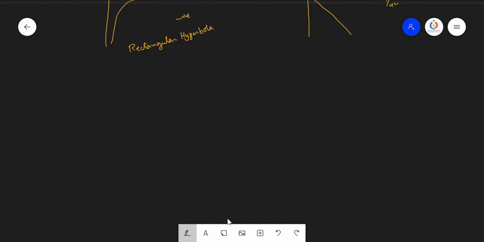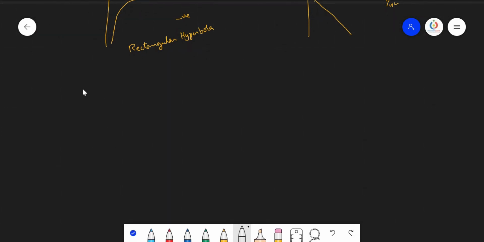Now, let us try to keep the n constant. So, when we keep the n constant, then En equals minus 13.6 into Z square. So, it is directly proportional to the Z square.